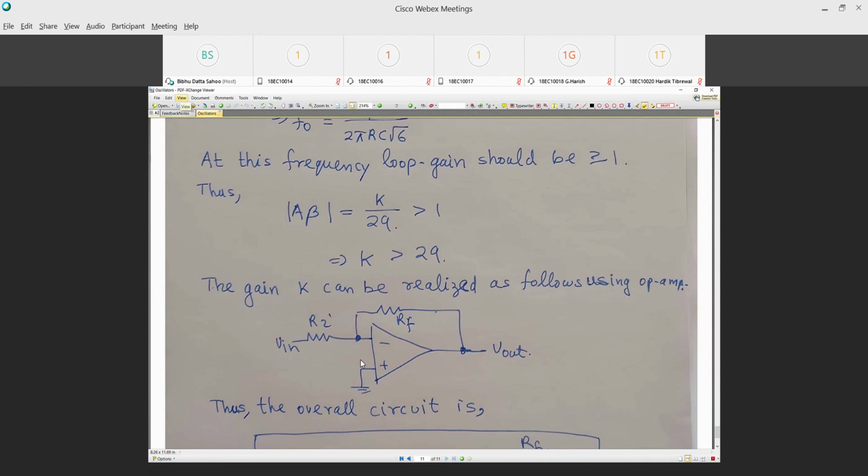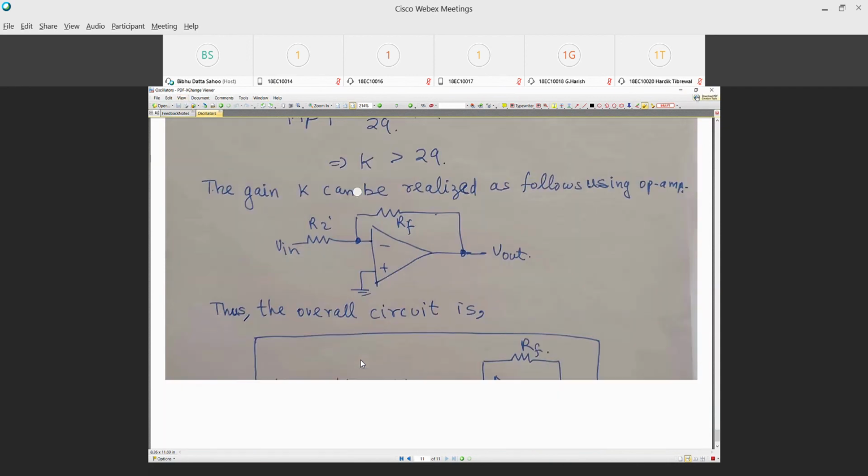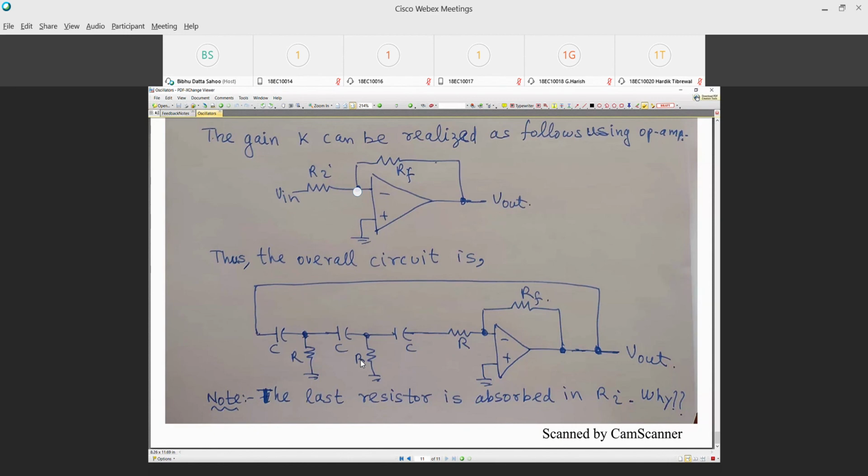Okay, therefore the overall circuit would look something like this. Now keep in mind the overall circuit had a resistor here, right? But this resistor was connected to ground.